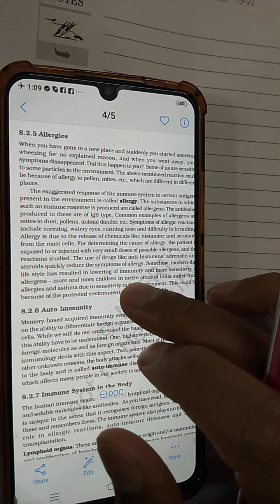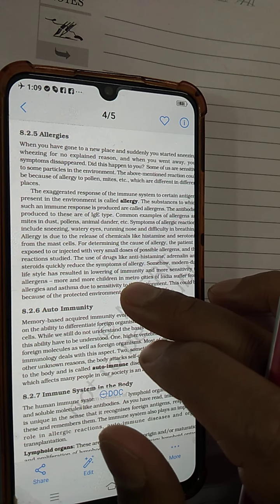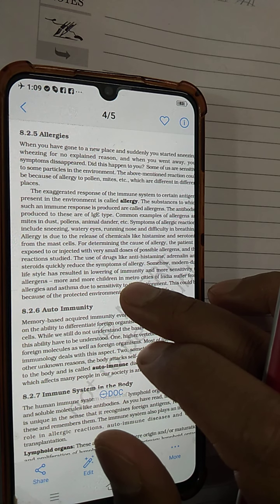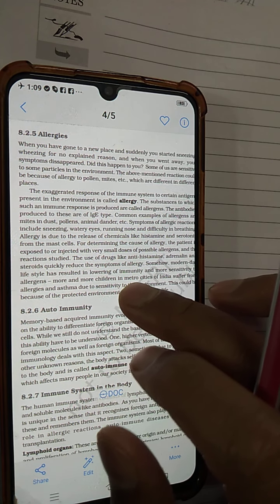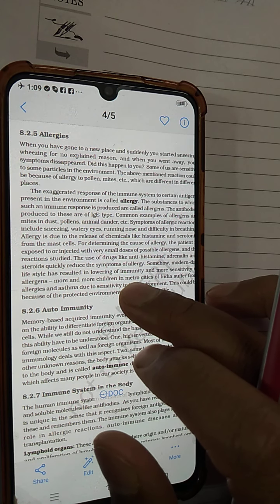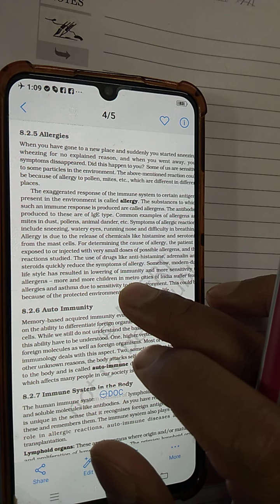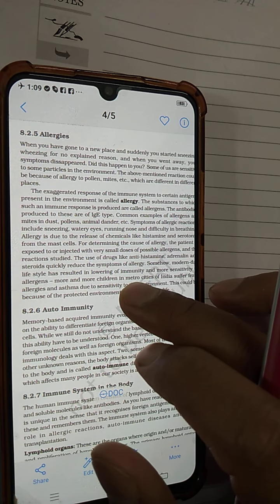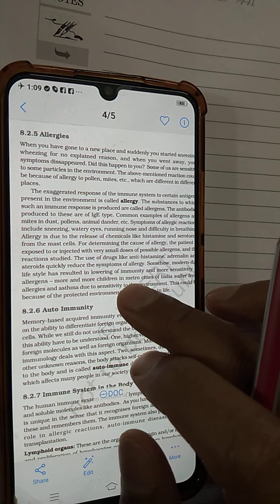Now why does our body show allergic reaction? Though it has a negative impact, just like fever, allergic reactions are also very important, because that helps you understand that your body is sensitive to something and you need to stay away from it. If we don't develop fever, we will never visit a doctor. So having a fever is good because it tells you something is wrong with your body. In the same way, allergy also tells you that your body is sensitive to certain substances.